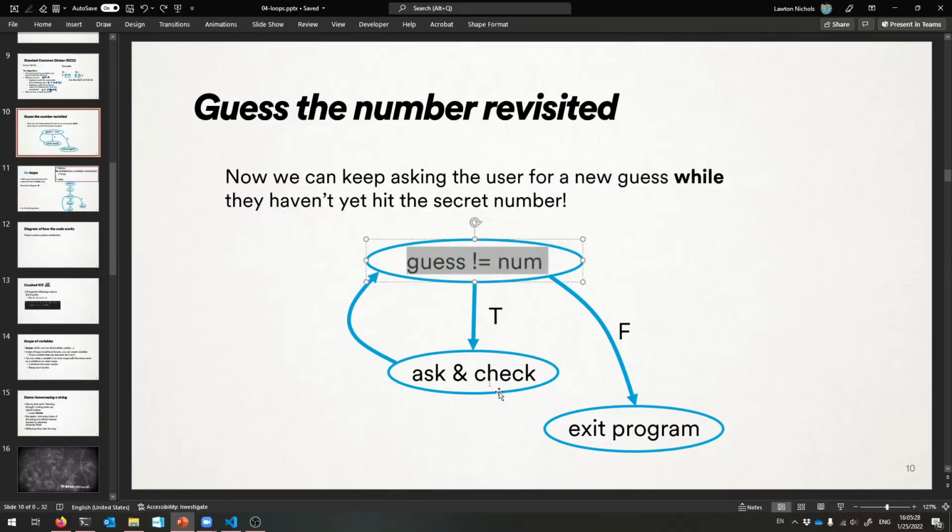Just continue asking the user for a new guess and telling them whether they were right or not, as long as their guess is incorrect. You see that? That is my condition of my loop. Once it's finally done and they got the number, guess is equal to number, we'll be done with the loop and we can stop the program. And the program can just end by itself. Isn't that lovely? So that's what I want to do now.